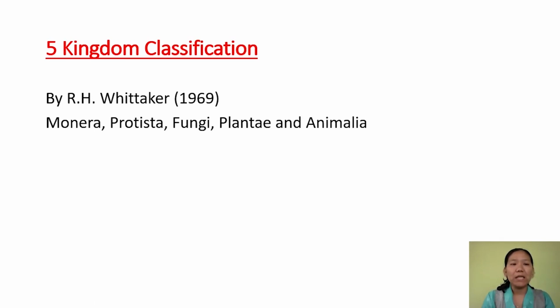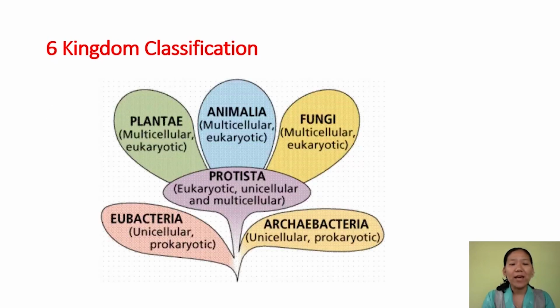Afterwards, there is a six kingdom classification, wherein the kingdom Monera is split into archaebacteria and eubacteria. So under six kingdom classification, we have eubacteria, archaebacteria, Protista, Plantae, Animalia, and Fungi.